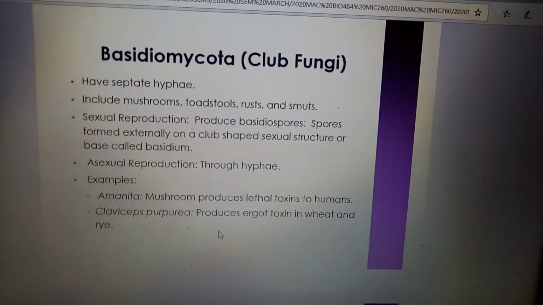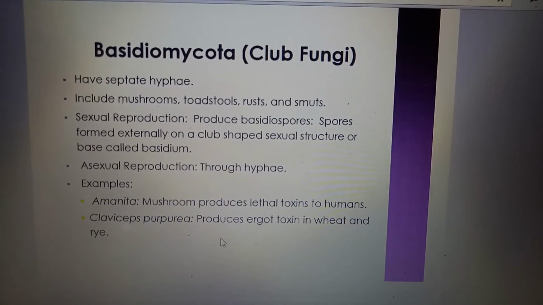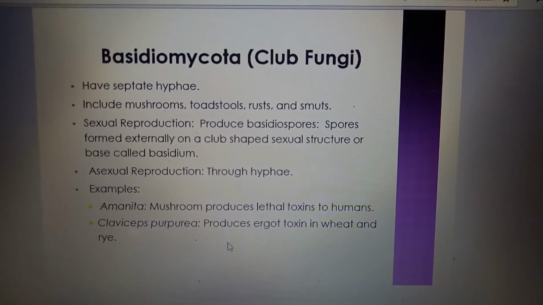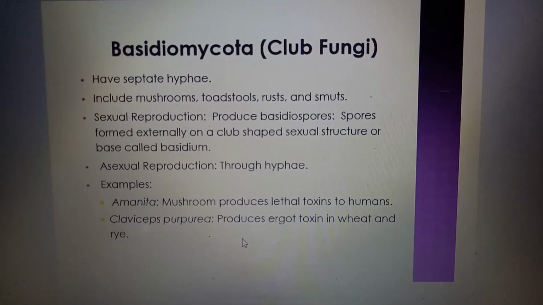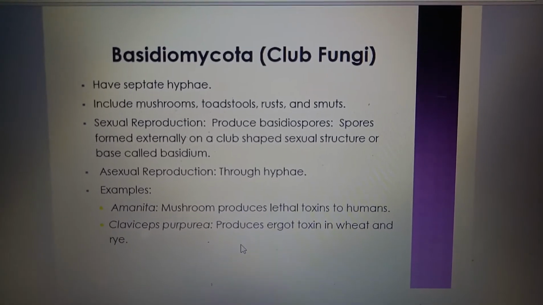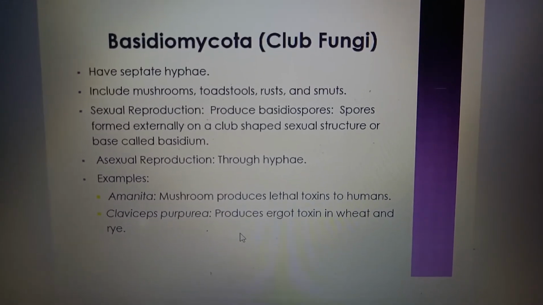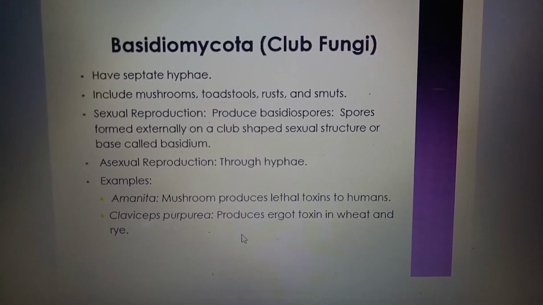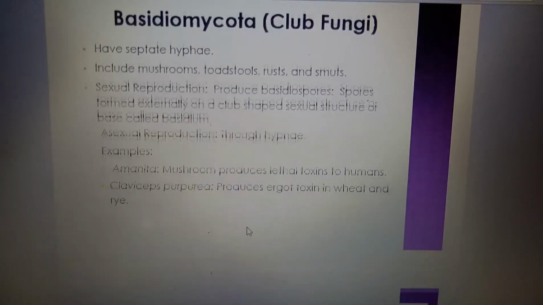Basidiomycota are the club fungi. They have septate hyphae and include mushrooms, toadstools, rust, and smut. Sexual reproduction produces basidiospores, spores formed externally on a club-shaped sexual structure called the basidium. For example, Amanita mushroom produces a lethal toxin for humans, and Claviceps purpurea produces ergot toxin in wet rye.